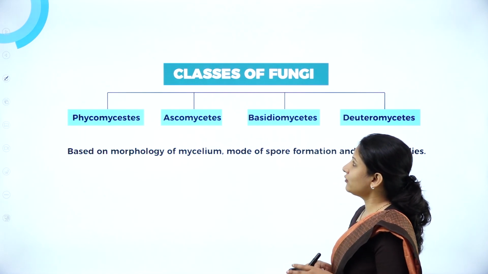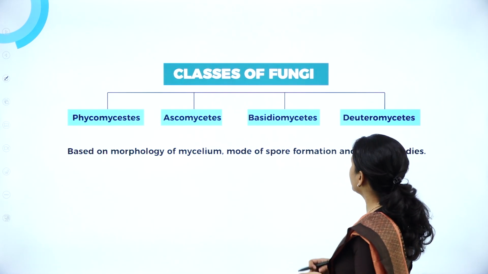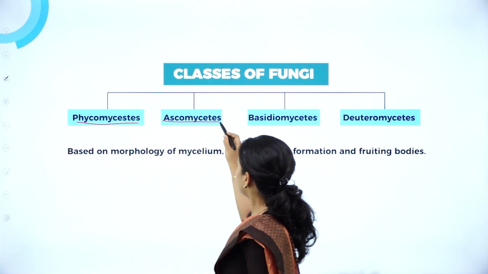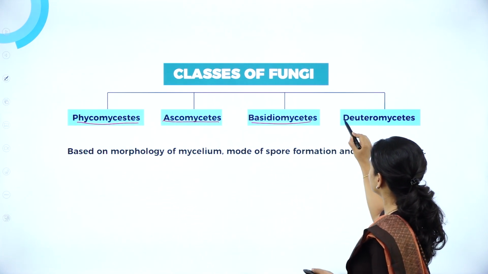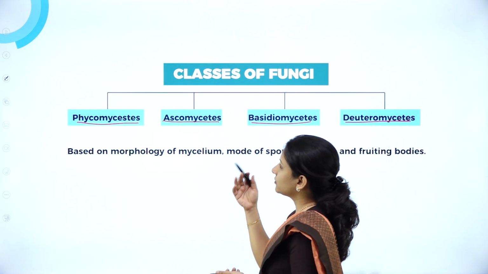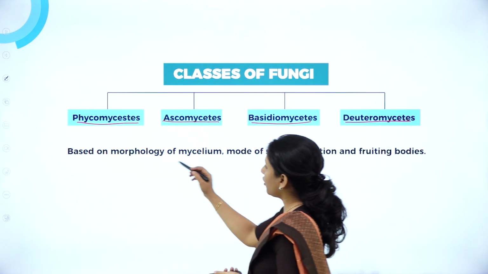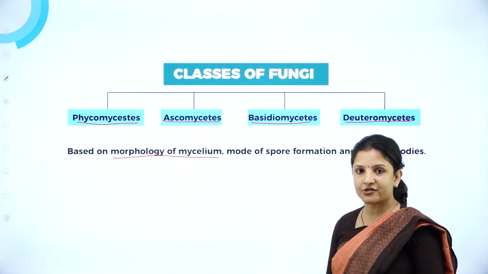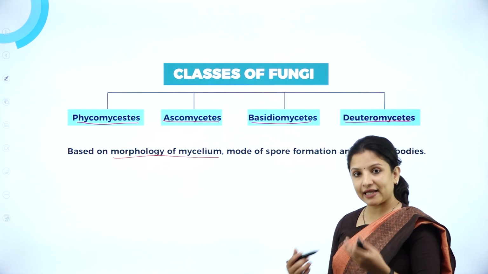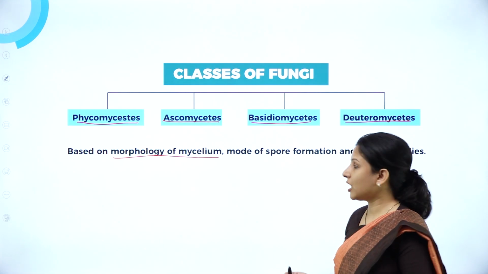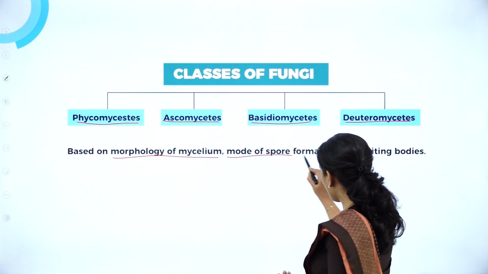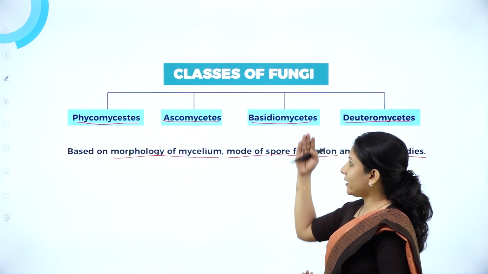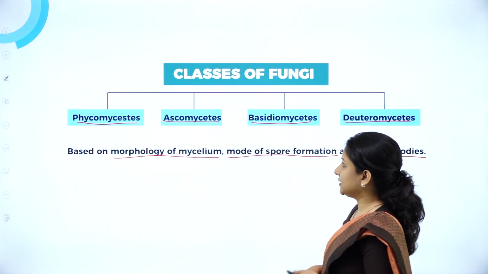Now we'll study the classes of fungi. Fungi are divided into 4 classes: Phycomycetes, Ascomycetes, Basidiomycetes, and Deuteromycetes. The classification is usually done based on how the mycelium of fungi looks, whether it is branched, whether it is septate or aseptate, meaning it doesn't have septa, or what type of spore is produced and what type of fruiting body it produces. So we'll move on to studying these.